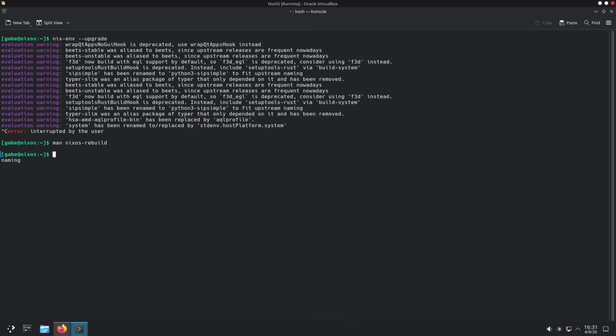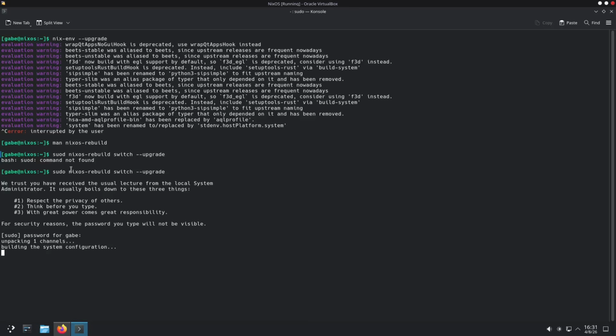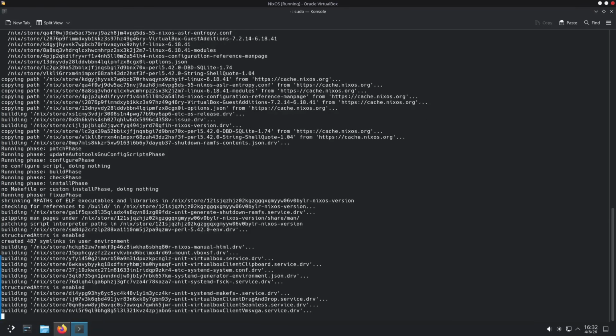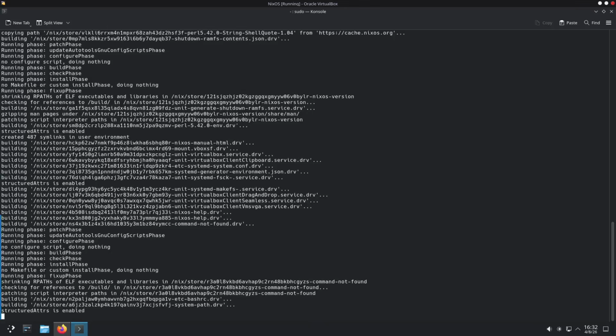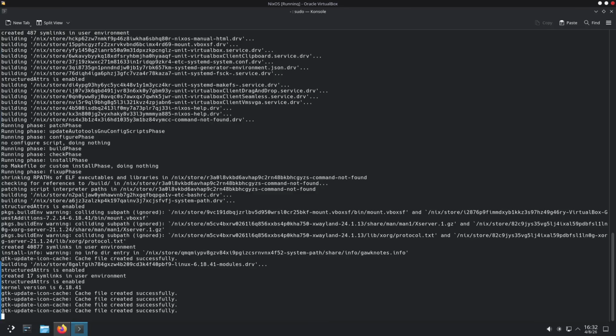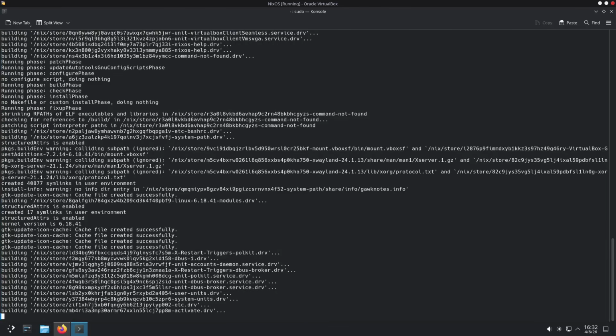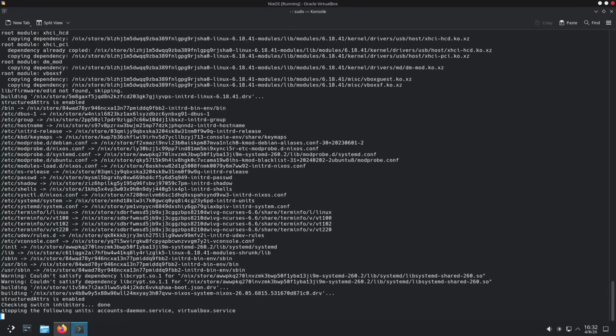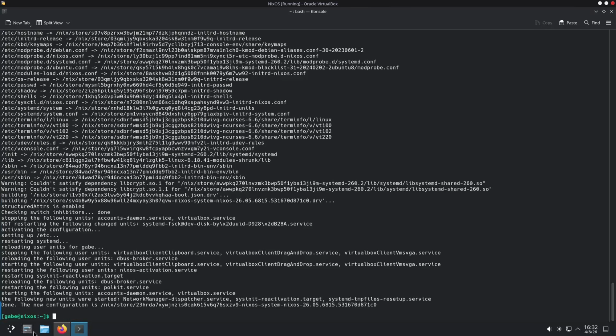Of course. So basically now sudo nixos-rebuild. We want to switch the configuration, and basically we want to upgrade it. nixos-rebuild allows us to change something in the configuration. With switch, we tell this command that we want to switch to the new configuration, and with --upgrade, we tell the command that we want to upgrade that configuration. It makes sense. It's genius, actually. It makes absolute sense.